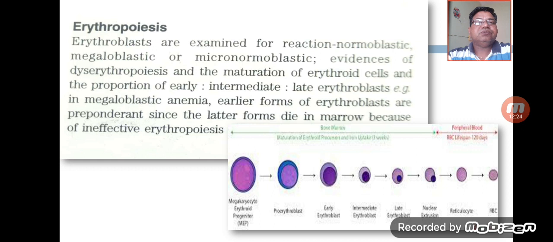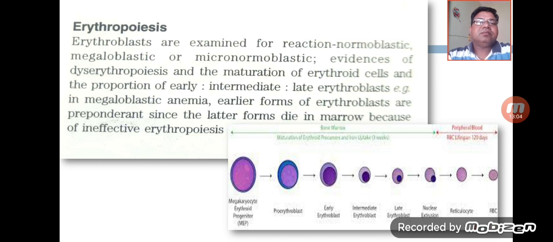The megaloblastic reaction is usually seen in the megaloblastic anemias, and the micronormoblastic reaction is especially seen in iron deficiency anemias. Apart from this, for erythropoiesis, the reaction, we will comment on dyserythropoiesis, any features of dyserythropoiesis, and the maturation of the erythroid cells. We will try to see the early normoblast, intermediate normoblast, and late normoblast, and their proportion, whether it is normal or not, and whether they are maturing in a normal or abnormal way.